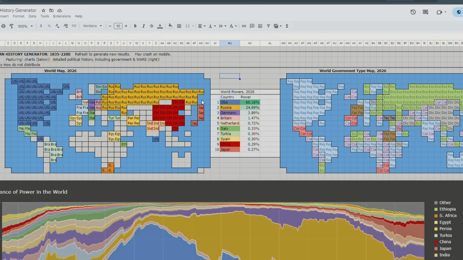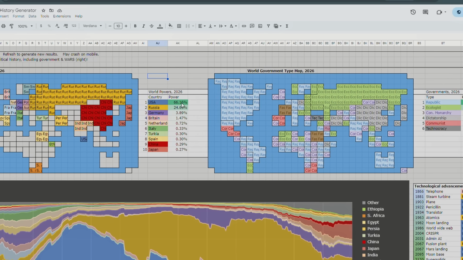So 66% of world power is held by the United States, and you can see that that is reflected in the map by the fact that America has Canada, parts of northern Mexico, still has the Panama Canal, and it has a major military base in India, which is split apart. Russia is number 2 with nearly 25%, and we can see that it holds Finland, Lithuania, Belarus, and Ukraine as well. But then over here is something interesting.